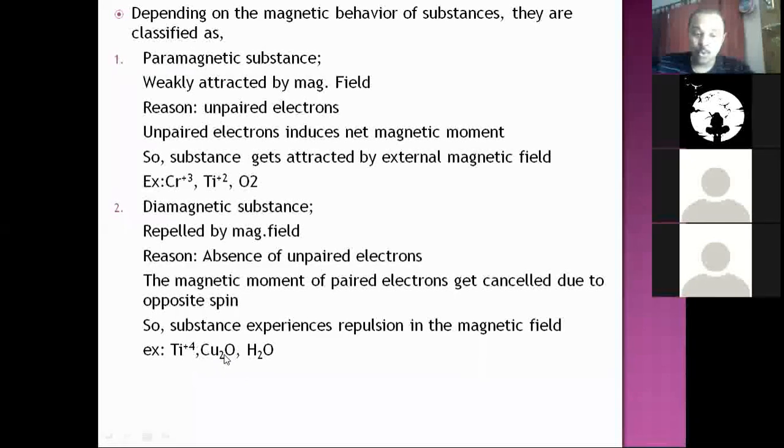Similarly, Cu2O, cuprous oxide, Cu is +1 there, 3d10 is fulfilled, so no unpaired electron. Whereas cupric oxide, CuO, where Cu is +2, 3d9, has 1 unpaired electron, so it will be paramagnetic. Water doesn't have any unpaired electron, all the electrons are paired.